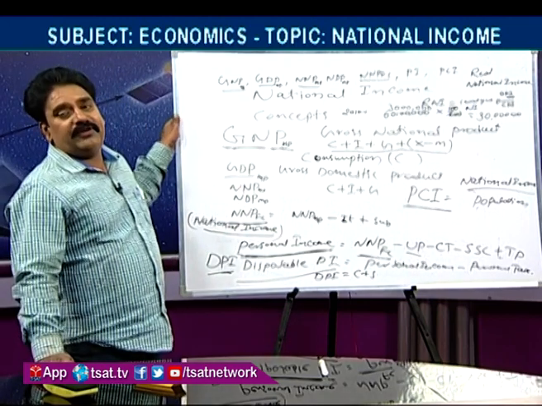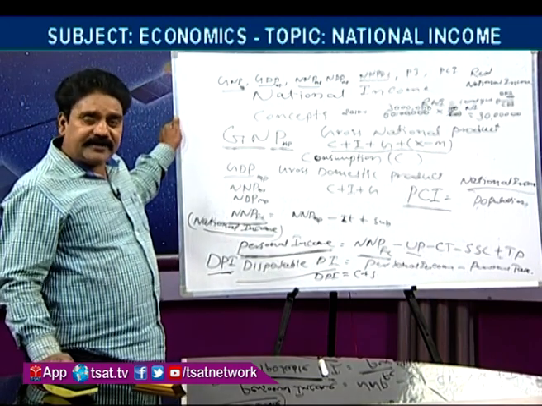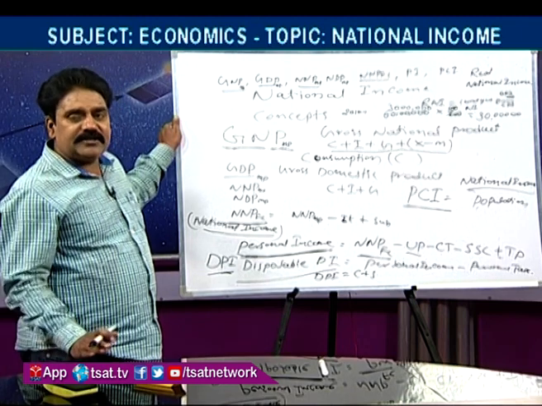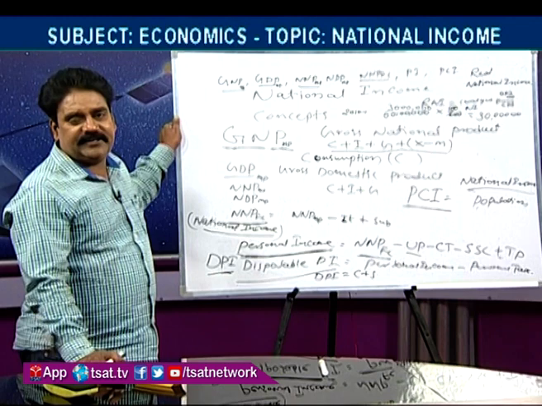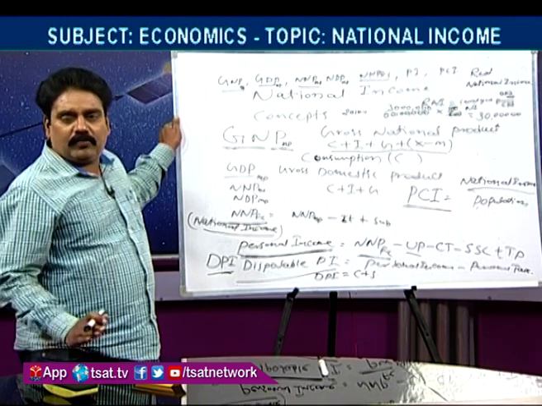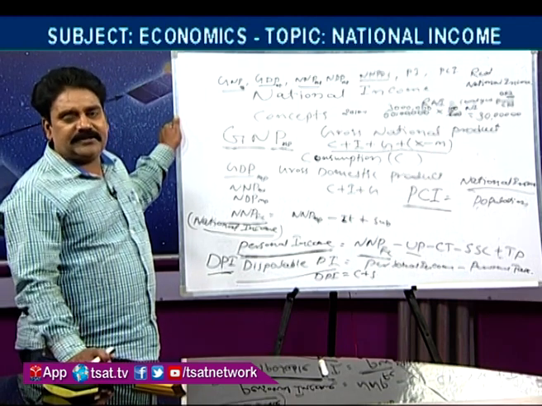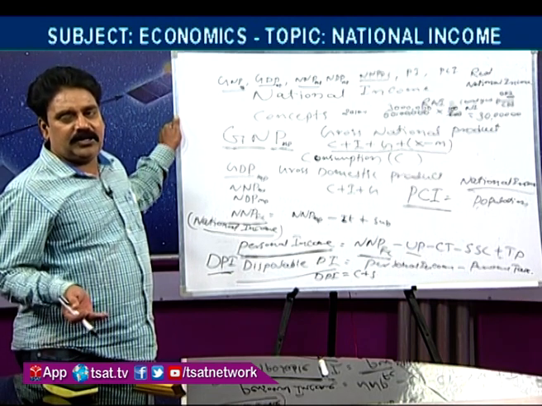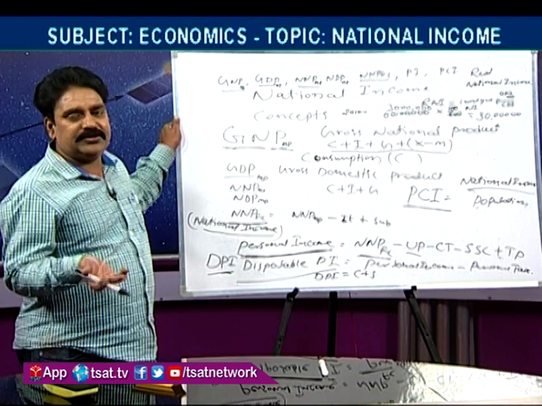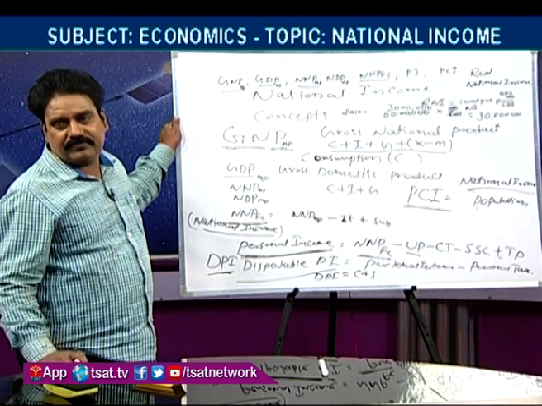For example, if national income is increasing at 5% and population is increasing at 2%, then growth of per capita income is 3%. If both are the same, then there is no increase in per capita income.